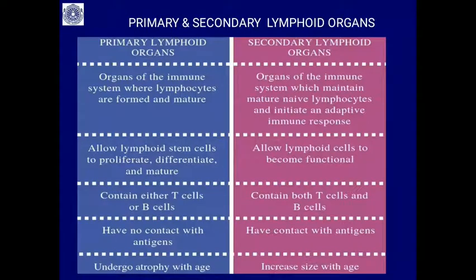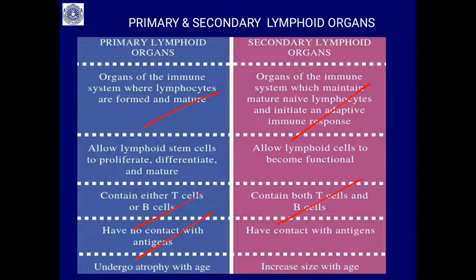So the basic differences between primary lymphoid organs and secondary lymphoid organs. In primary lymphoid organs, the lymphocytes are proliferated or produced, and they get matured. In the secondary lymphoid organs, they get specific immunocompetence. They contain T cells and B cells. They contain both T cells and B cells.